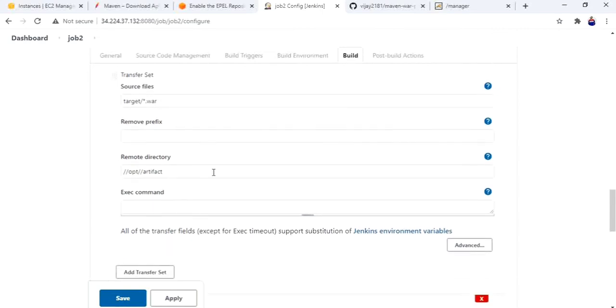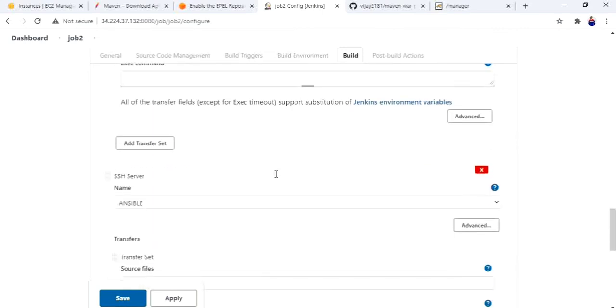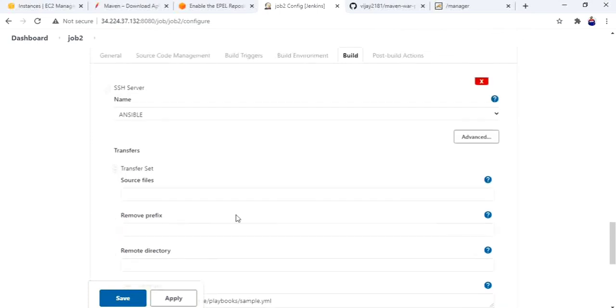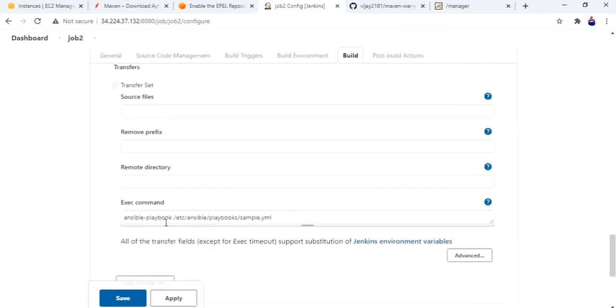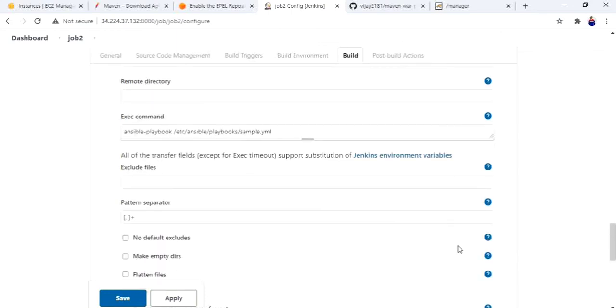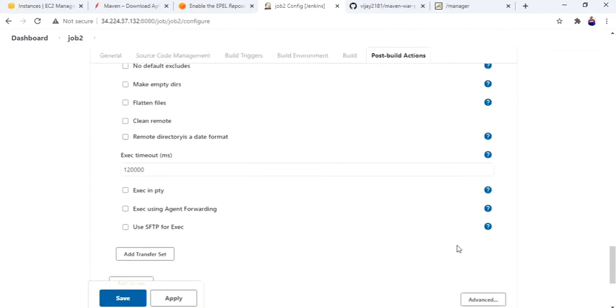Source, destination, server 2, okay. Next, ansible-playbook etc ansible playbooks sample.yml. Okay.